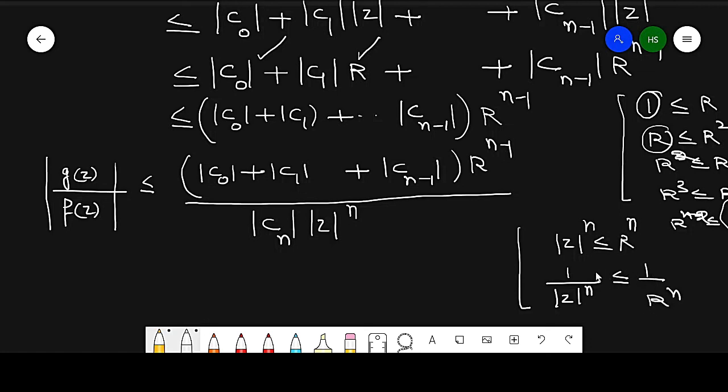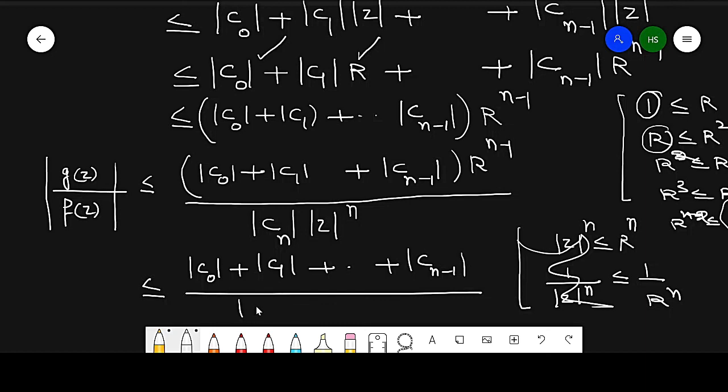So in this way we take the reciprocal of this value and just substitute the value of R. So this is less than or equal to this value, R raised to power n, with modulus of C0 plus modulus of C1 plus so on plus modulus of Cn minus 1, and here it is modulus of Cn into R. Why?